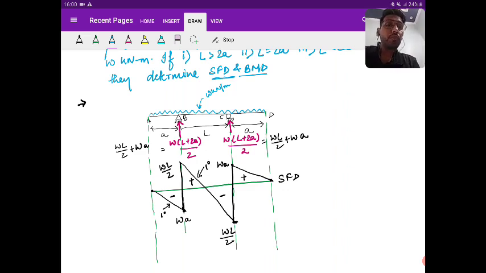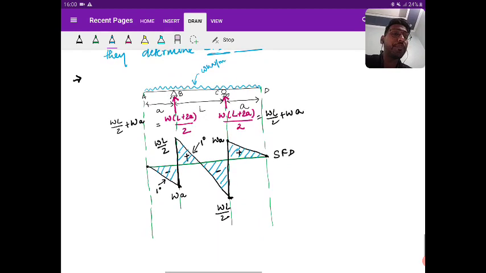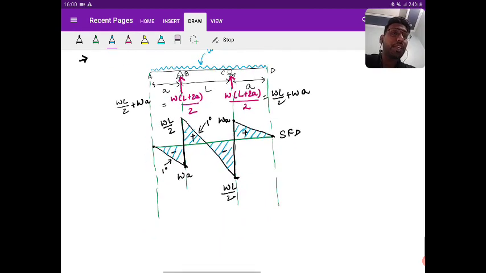So in this diagram, you can see there is no effect of L and 2A. So this is the shear force diagram for all the 3 cases. Is it clear? Right.